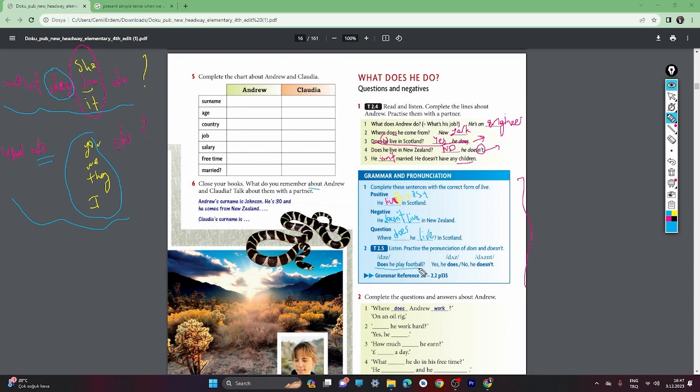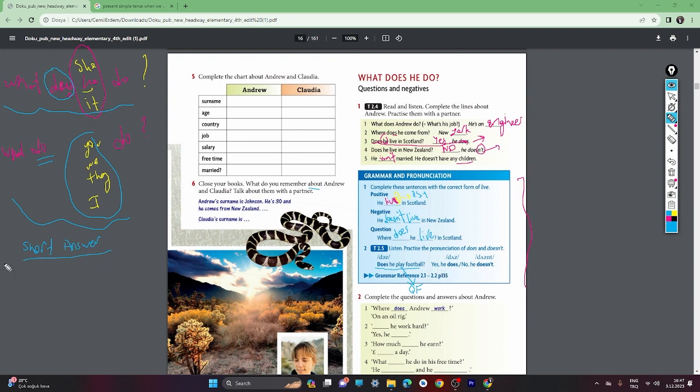These are the present simple tense question form. I will write it here. Question form, QF. So how do we answer this? We have two different answers. Short answer is easy.